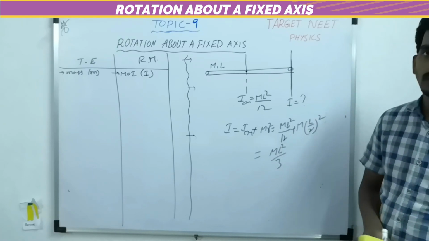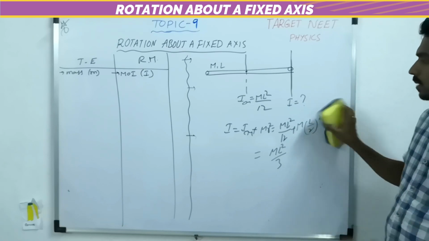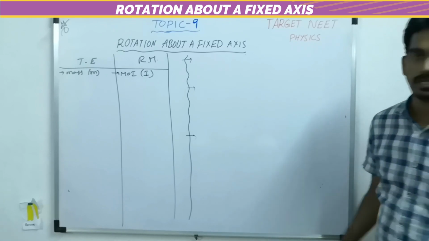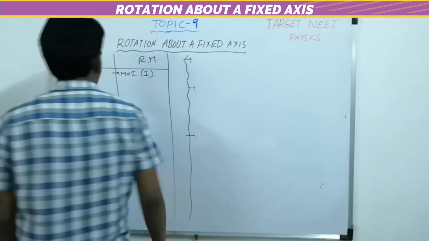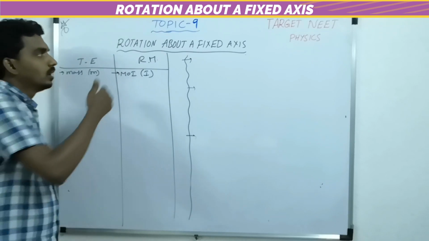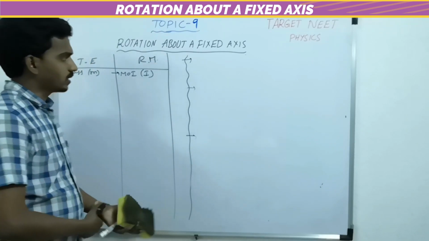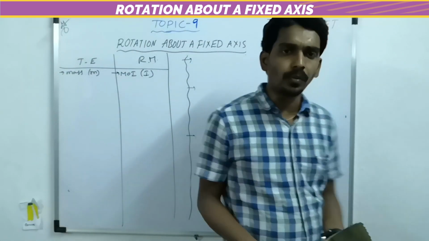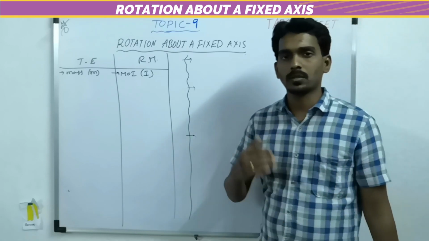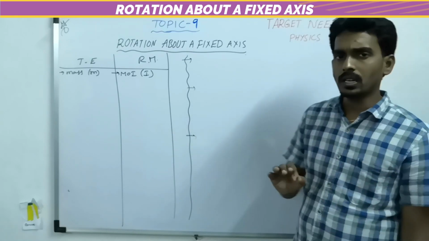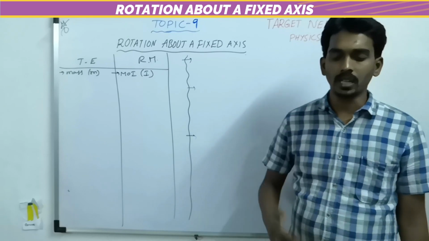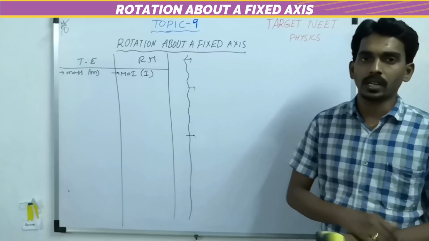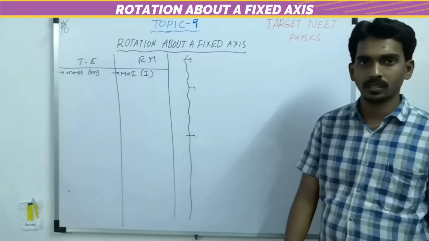So this way you can apply the parallel axis theorem and perpendicular axis theorem in solving questions related to moment of inertia. Why? Because when you deal with questions related to rotation about a fixed axis, you get the relations in terms of moment of inertia, so you have to find the moment of inertia. That's why I explained it in a brief manner. So remember the moment of inertia of each object and try to practice the application of the parallel axis theorem and the perpendicular axis theorem.